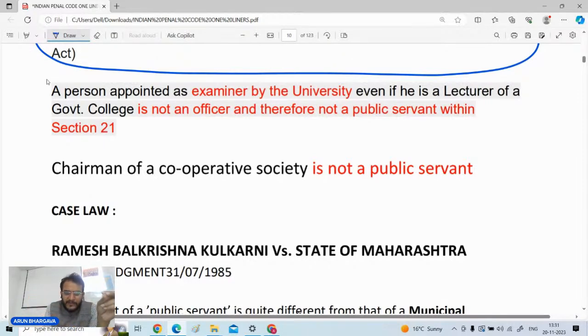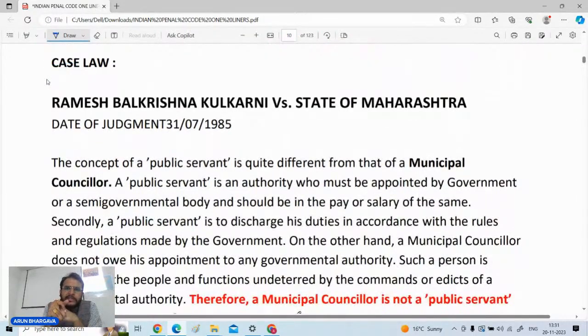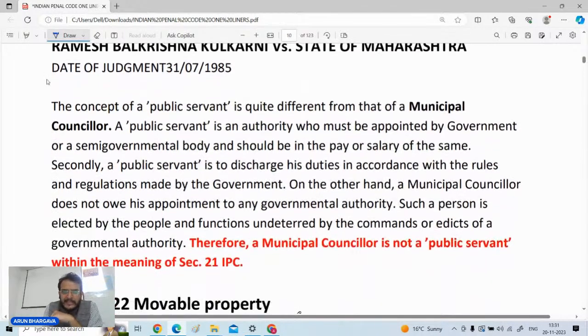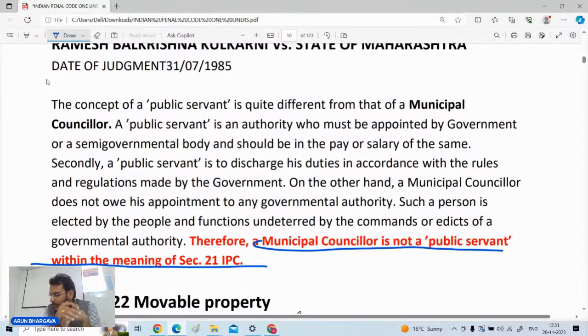And there are multiple definitions given with respect to these pointers. We have one judgment, Ramesh Balakrishna Kulkarni versus State of Maharashtra, 1985, whereby the court stated that a municipal councillor is not a public servant within the meaning of section number 21. Municipal councillor is not a public servant. Such questions come, and these are the tricky questions in the judiciary exam, whether you are able to assess which person is a public servant and which is not.